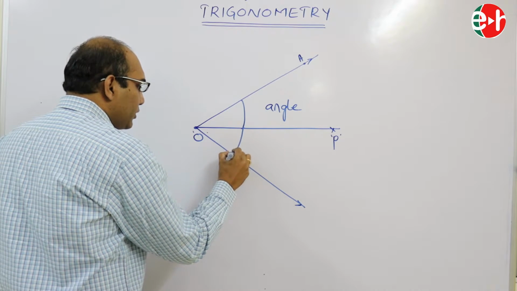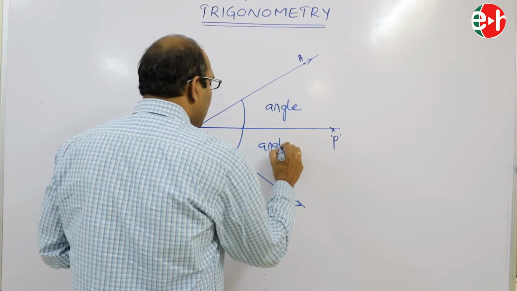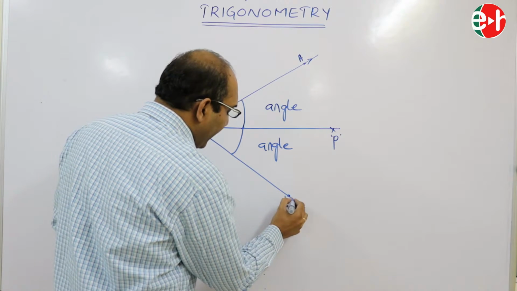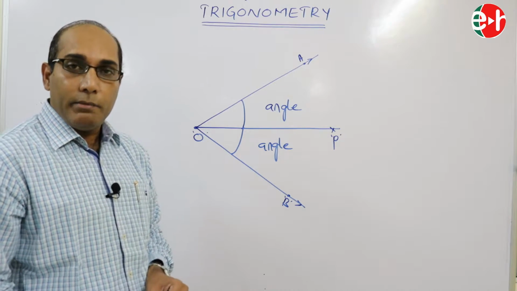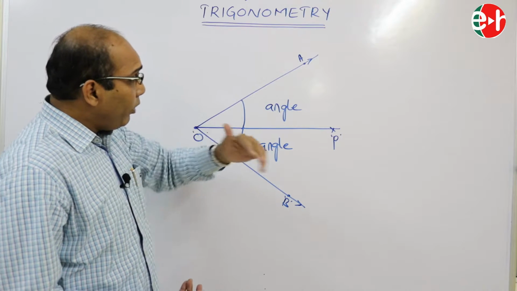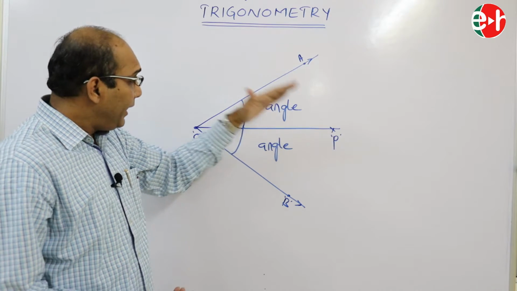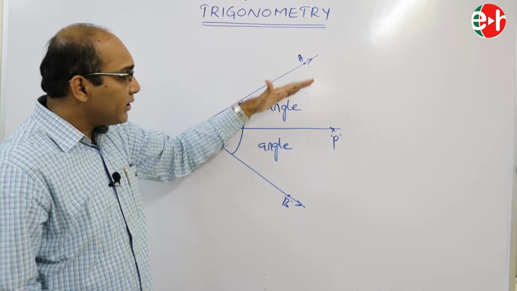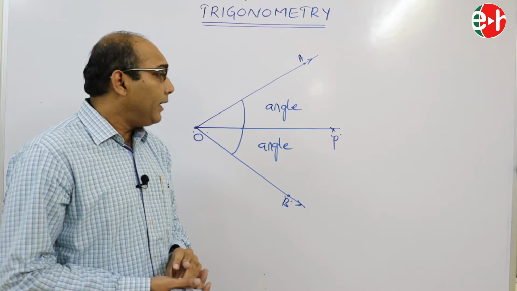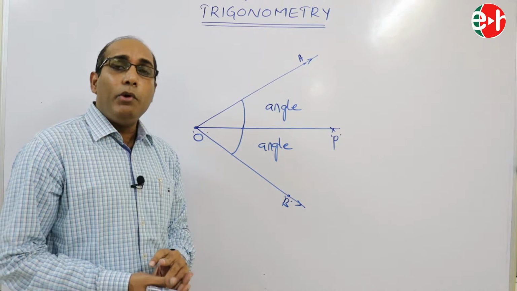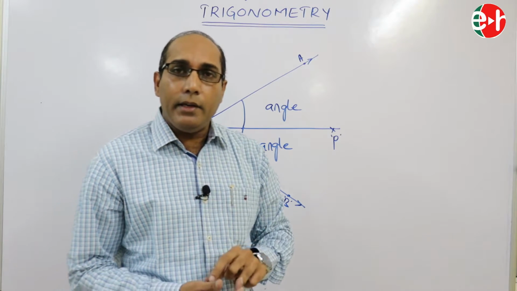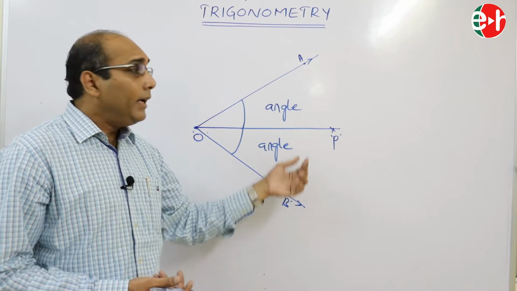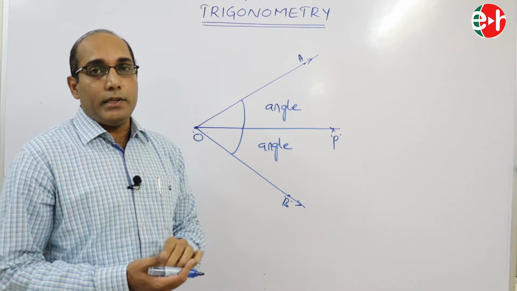Still, it refers to an angle. Let us consider any point on the final line, capital B. So, the angle is the amount of rotation made by a line about a fixed point, in anti-clockwise sense or clockwise sense.